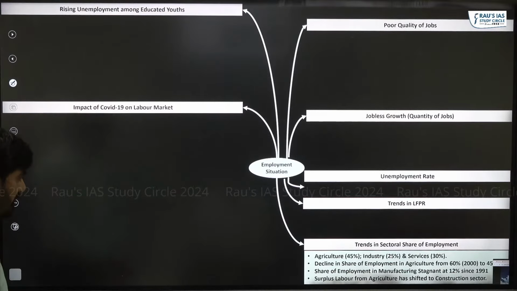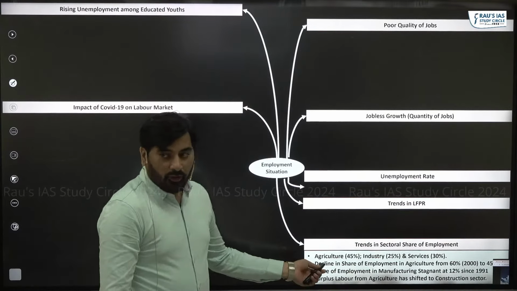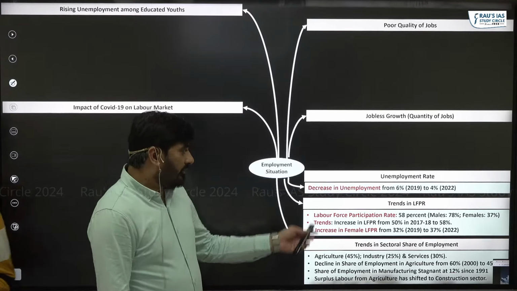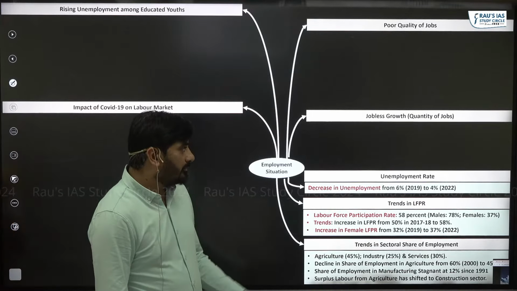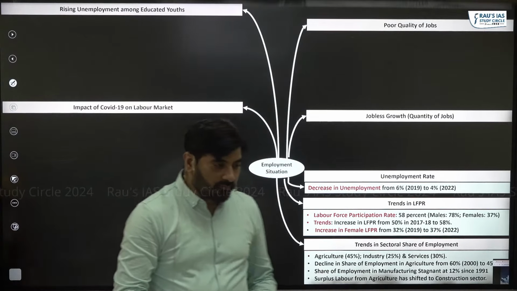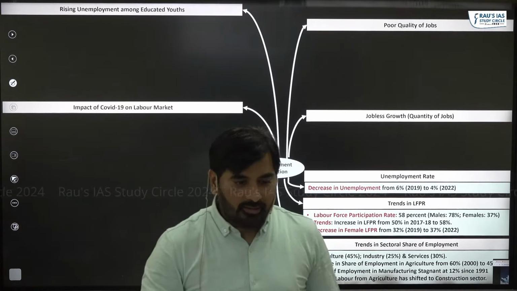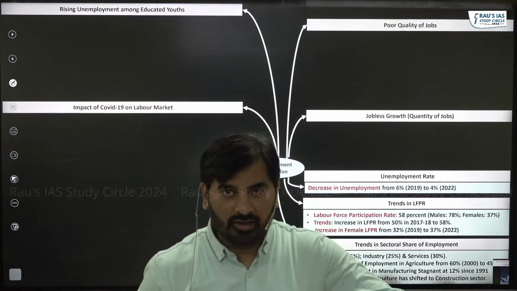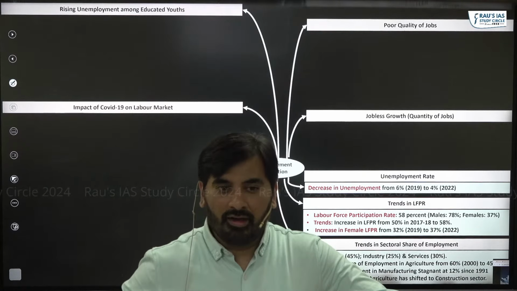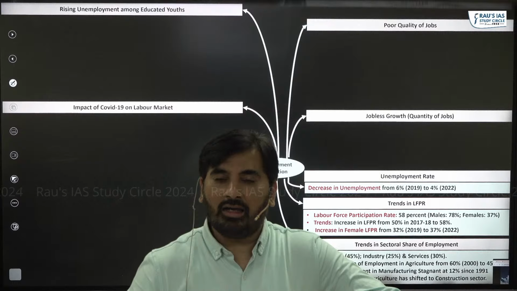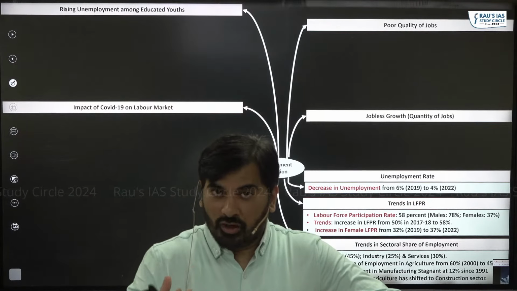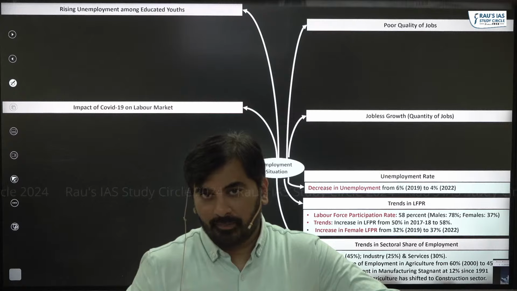We have covered the sectoral share of employment. We have covered LFPR. We have covered the unemployment rate. Now look at the next two things. You all know that the Indian economy is facing a demographic dividend, right? So to reap this demographic dividend, we need to create a large number of jobs. So the quantity of jobs should increase.